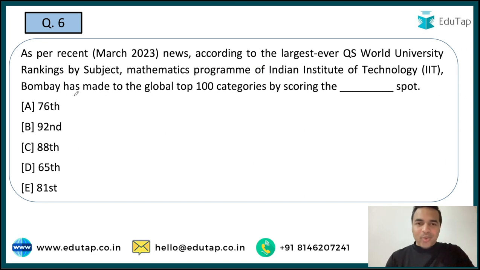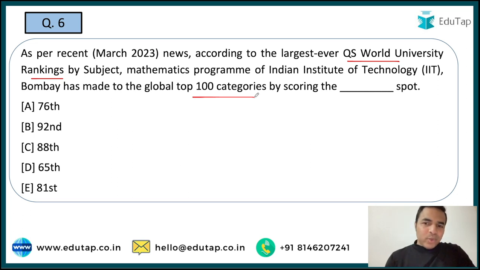Now let's move on to the next question, and the next question is, according to the largest ever QS World University ranking. See guys, recently the QS World University rankings were launched here, and these were basically on the basis of subjects. So here you can see that the mathematics program of the Indian Institute of Technology Bombay has made it to the global top 100 categories, and what exactly you are required to tell me is what exactly was the spot of this particular institute in this QS World University rankings by subject.